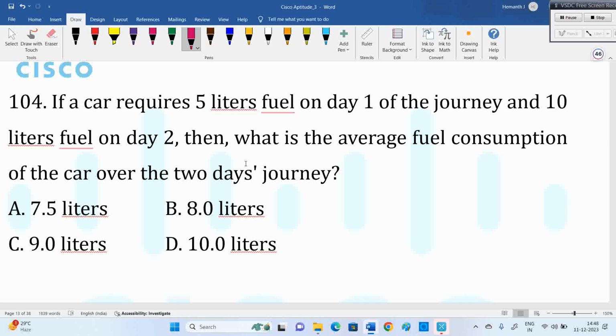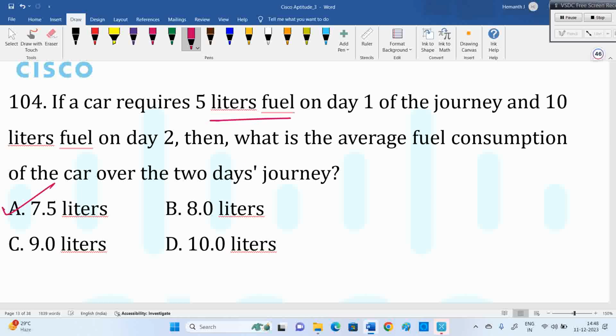If a car requires 5 liters of fuel on day 1 of the journey and 10 liters of fuel on day 2, then what is the average fuel consumption of the car over the 2 days of the journey? I think I already mentioned in previous classes also, all these questions are from previous Cisco or similar platform papers, so keep that in mind. What's the answer? 7.5 liters.